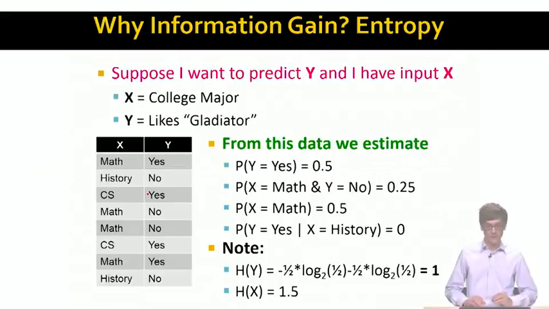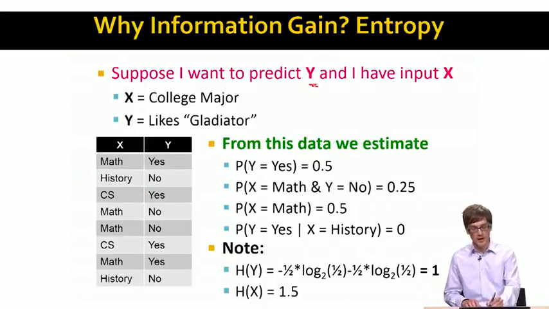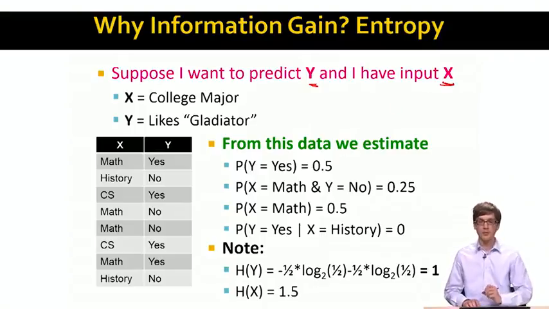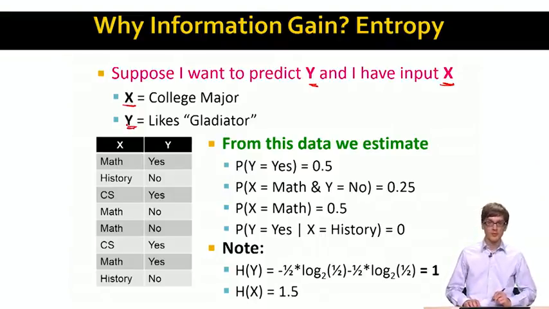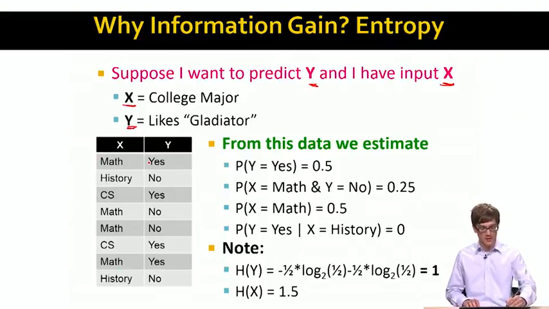Now that we have the concept of entropy, let me give you an example. Imagine that I want to predict value Y, but I'm given input X. In particular, imagine that X is the college major and Y is whether the person likes Gladiator or not. So my data is a set of X, Y pairs where X is the major and Y is whether the person likes Gladiator or not.